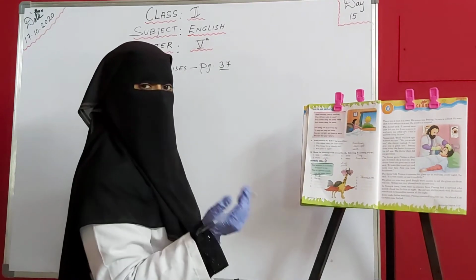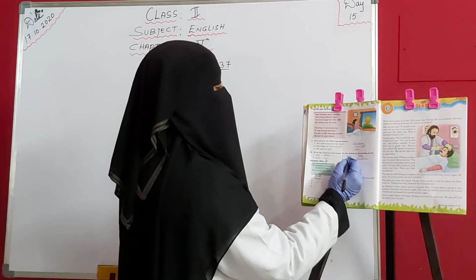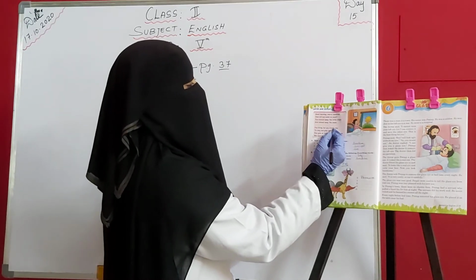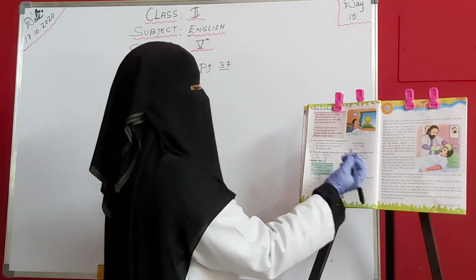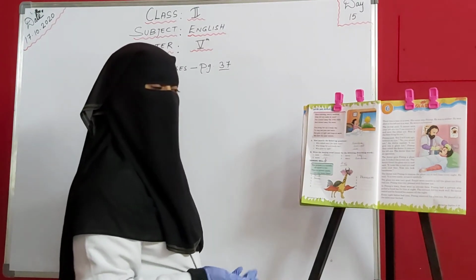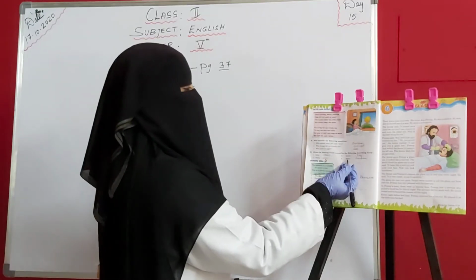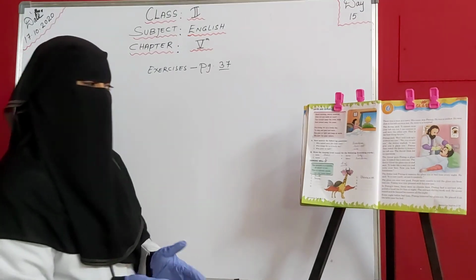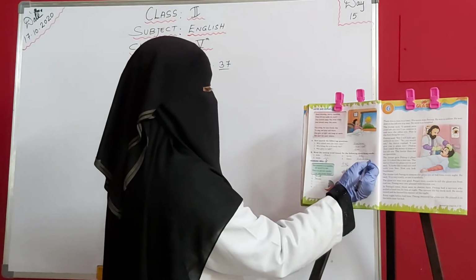We know that noun is the name of a person, place, animal or thing. Next one, lovely. What is lovely? The second stanza of the poem is lovely day, है ना? Lovely day. Third one, warm. Who keeps us warm? The sun. Sun keeps us warm. Merry. Merrily कौन है यहाँ पे? Happily कौन है यहाँ पे? The sunshine. So write here the sunshine.